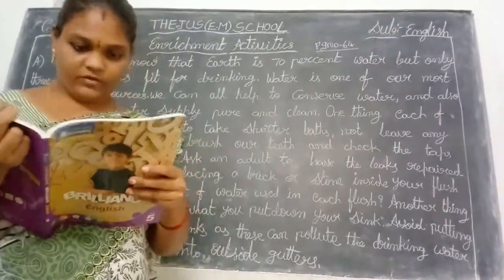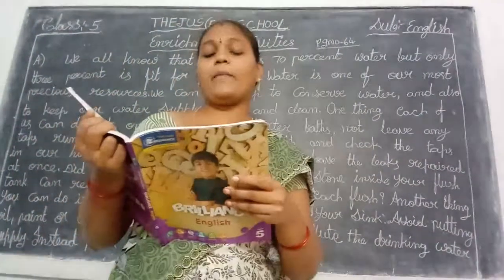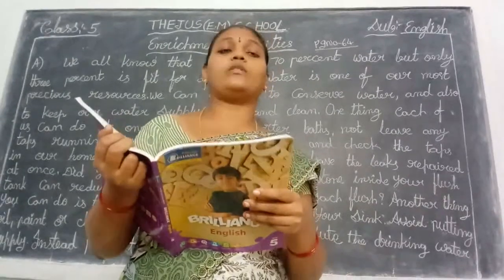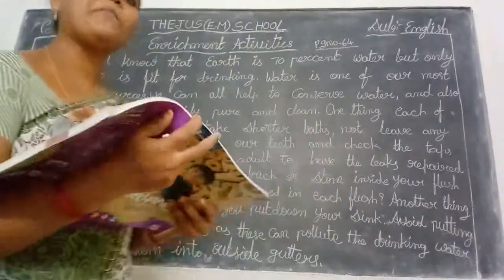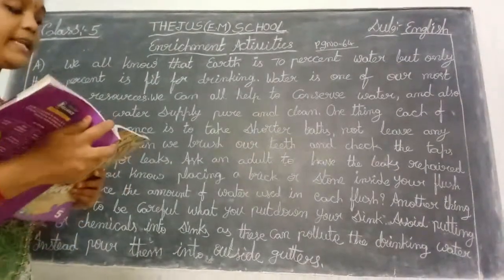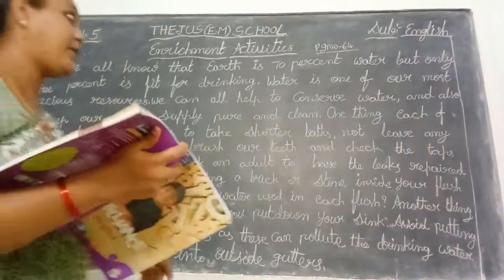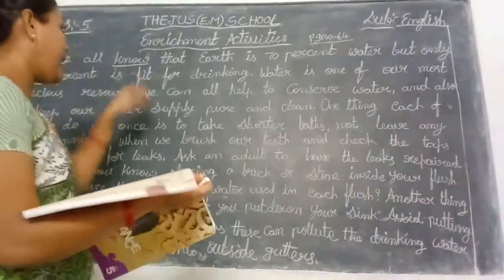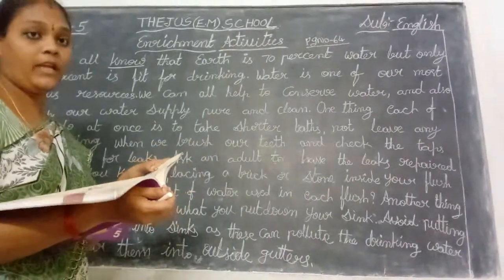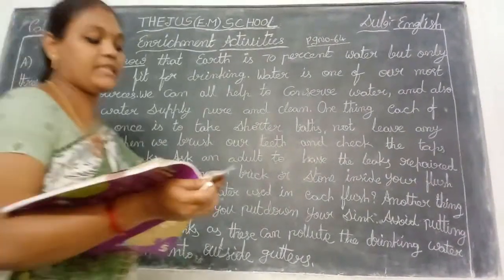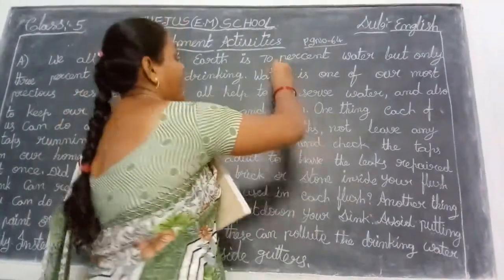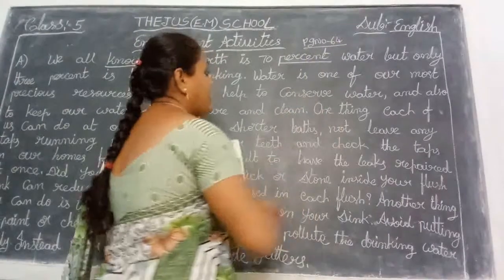See once. Here, the given paragraph says, we all know that. That means NO, no, that is wrong. So you write KNOW, know. Know that Earth is 70%. Children, KNOW, know. But here the spelling given is wrong, NO. Next, 70%. But the spelling is PERCENT, and in the paragraph it is given PURCENT.